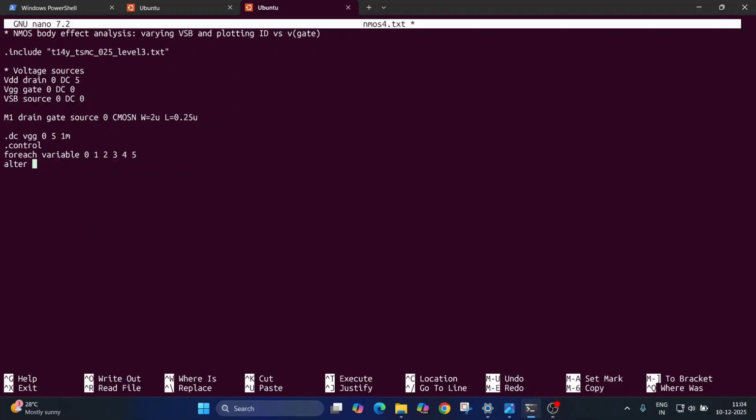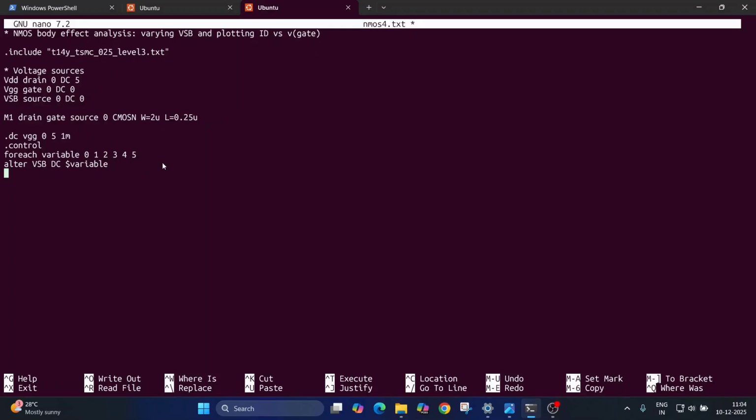So I'll write alter VSB. It is DC, right? So alter VSB DC. How we were defining voltage sources, DC and its voltage, right? So its voltage I want as the variable. So DC $variable. This is the syntax to alter the voltage sources: alter, the voltage source name, and DC $ the name of the variable.